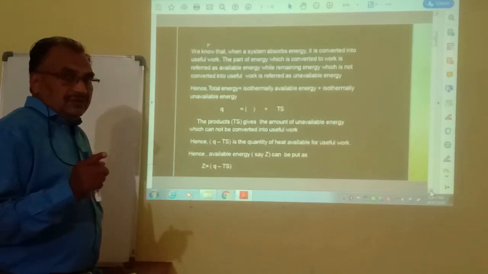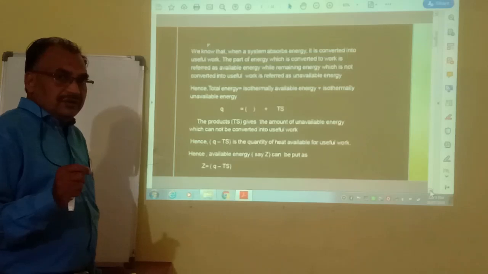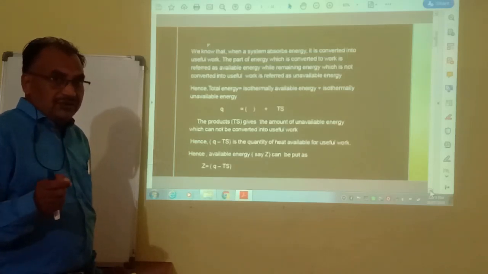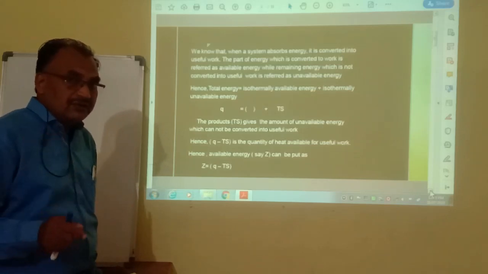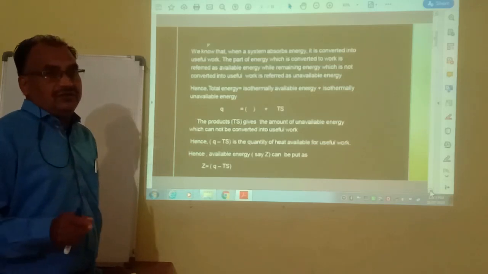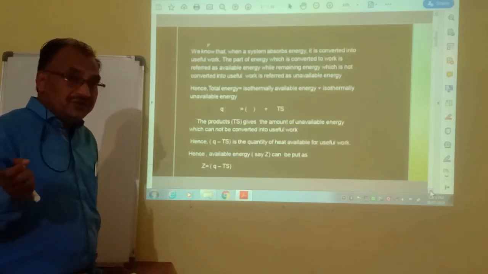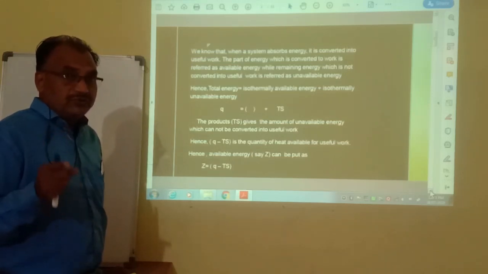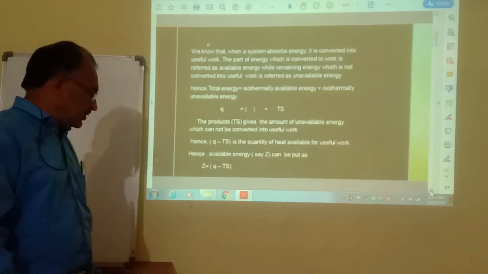The available part means the part of total energy which is available for useful work, and that energy we call free energy. The part of total energy which is not available for useful work, that energy we call entropy.